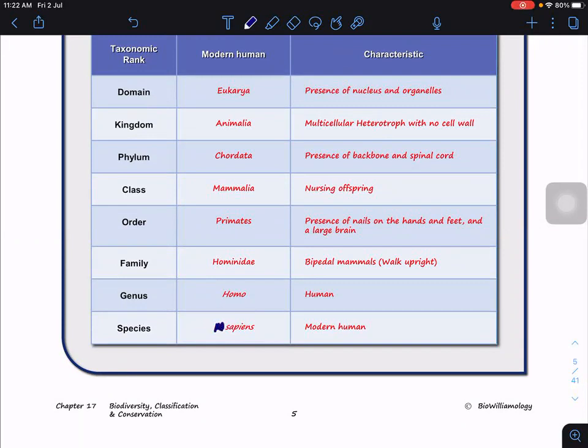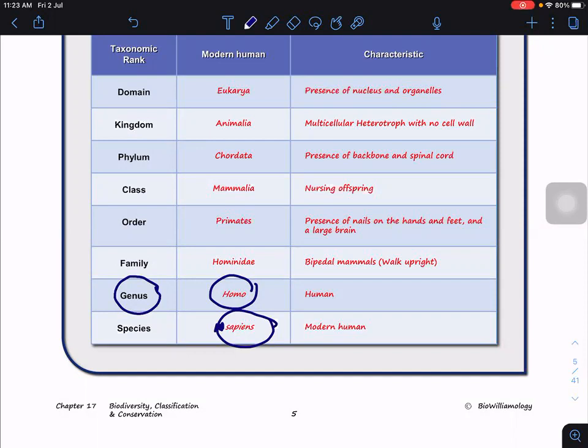So that's why we combine genus and species into our scientific name, Homo sapiens. Humans so far currently only have one. Under genus Homo, we only have one species, Homo sapiens, modern human. But previously we did have some that are already extinct.